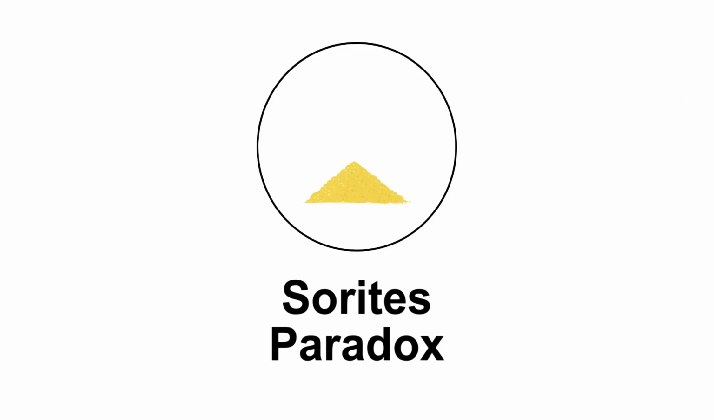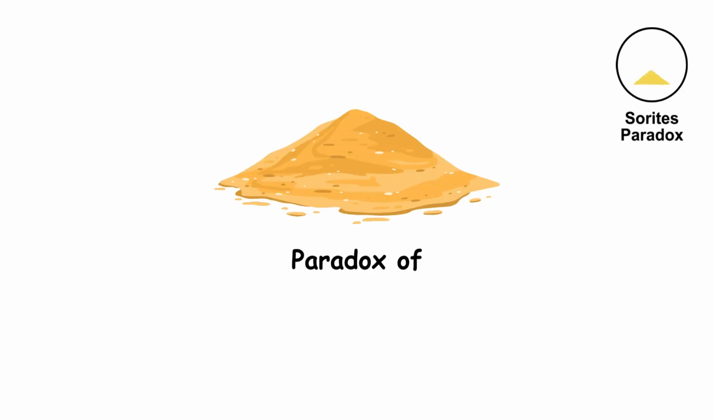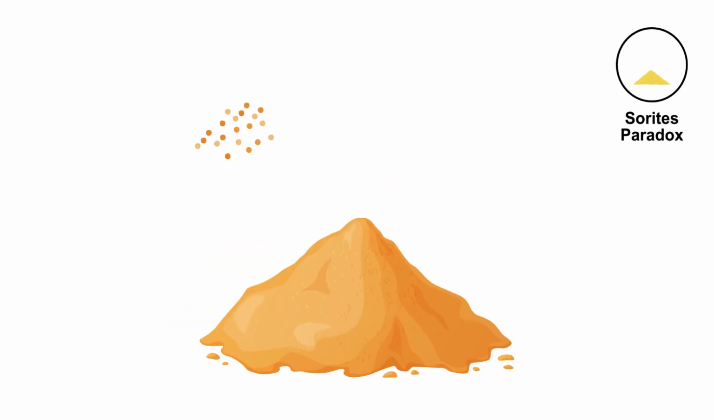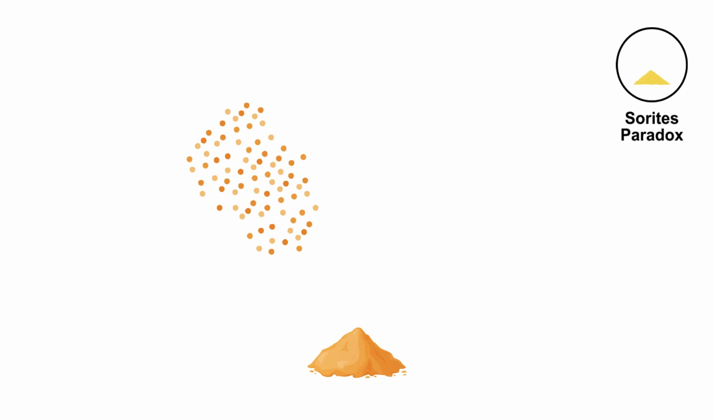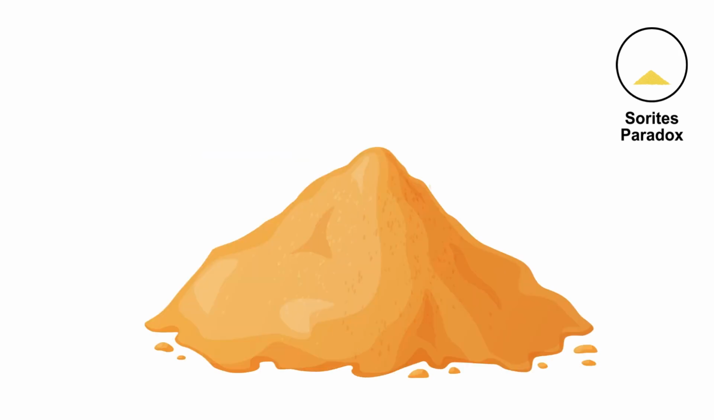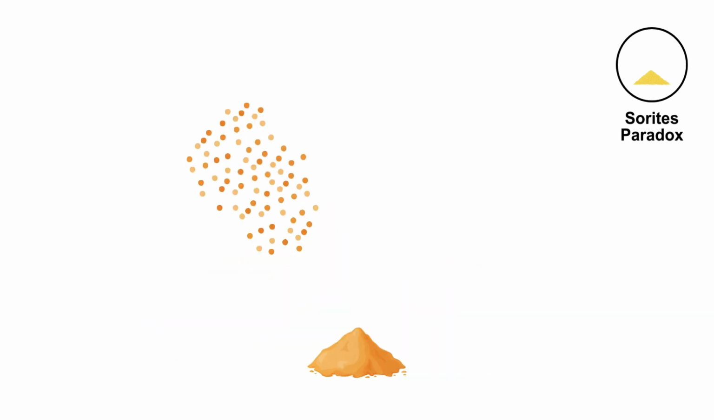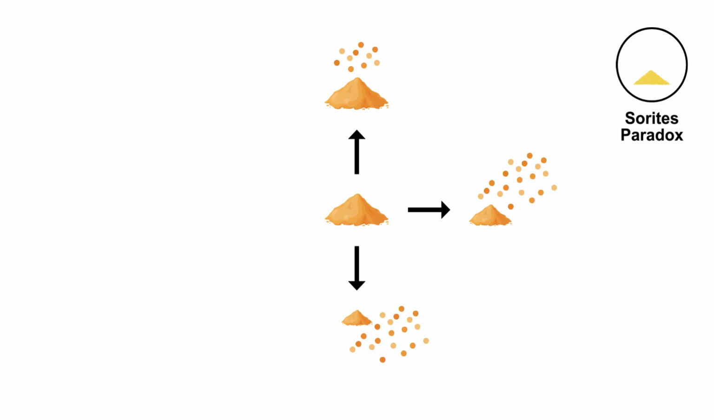The Sorites Paradox, also known as the paradox of the heap. It questions how many grains of sand can be removed from a heap before it's no longer considered a heap. If you remove one grain, it's still a heap. But if you continue removing grains one by one, at what point does it cease to be a heap?